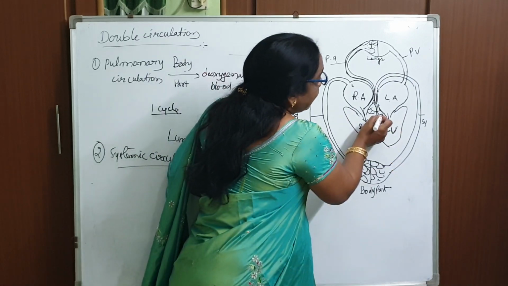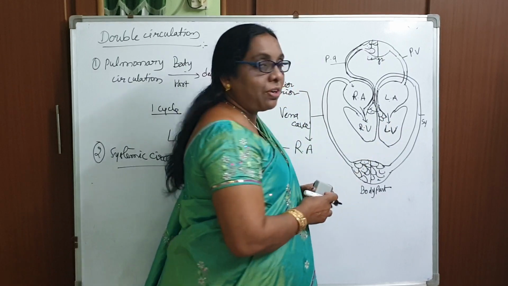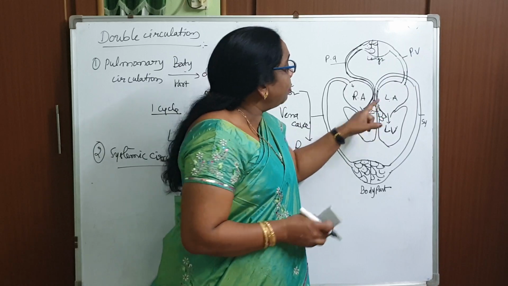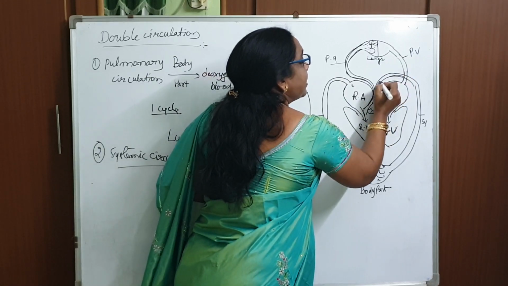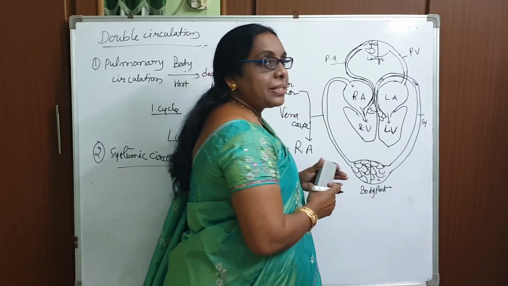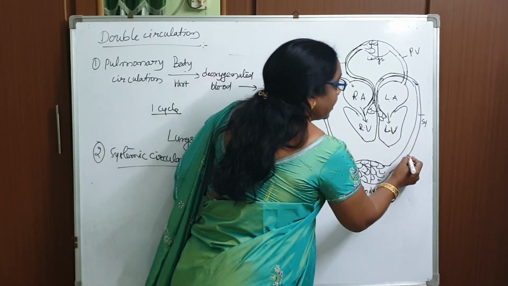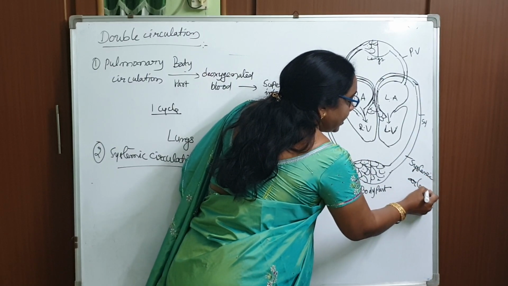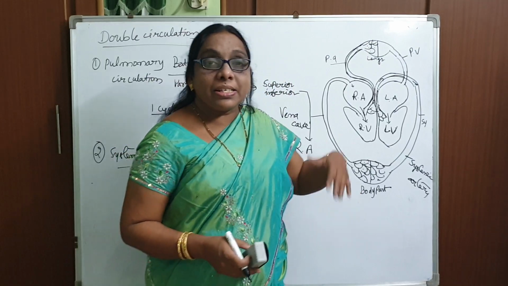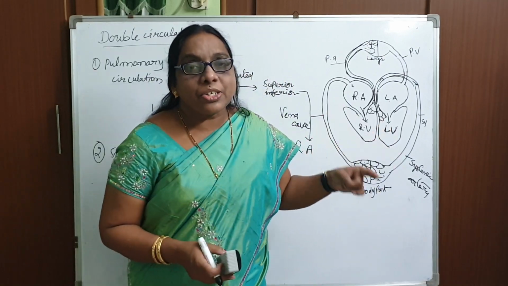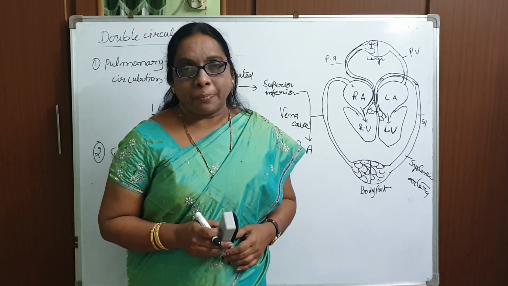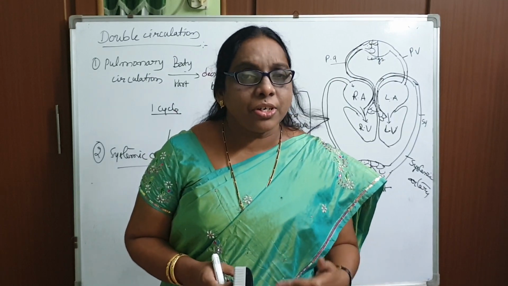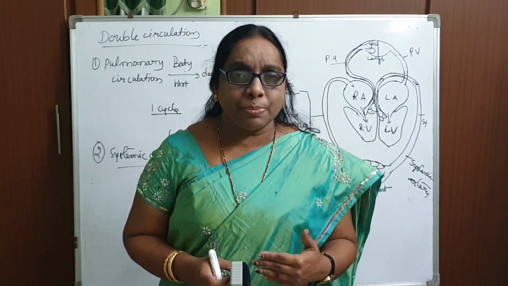From the left ventricle we can see again there is another valve, which you studied very clearly. From the left ventricle it reaches the systemic valve, and through the systemic valve it enters the largest artery in the body, called the systemic artery. Through the systemic artery, once again the oxygenated blood is distributed to all the body parts. Okay, without our knowledge, within a fraction of a second, the pulmonary circulation is followed by the systemic circulation.